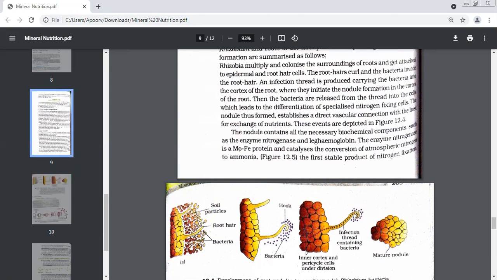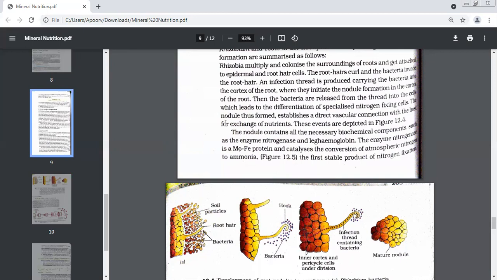I told you the name and I explained what that process is. What is the process? This word should be there in the answer. Differentiation. Differentiation always means cells take up a fixed shape and function, and then they stop dividing. So they have differentiated and they have taken the function of doing what? Nitrogen fixing cells. Nitrogen fixing.